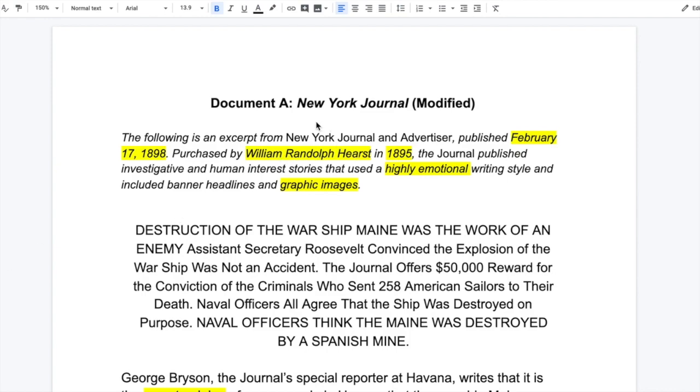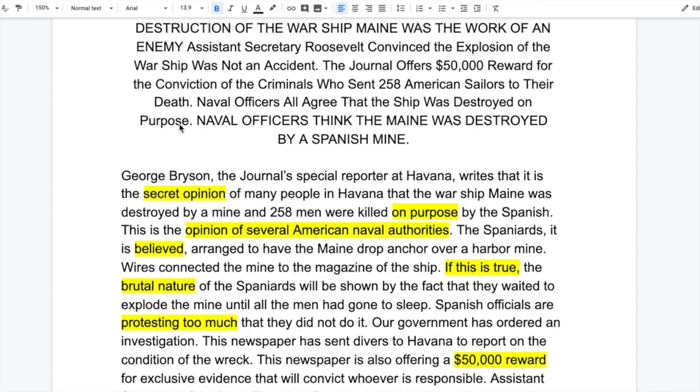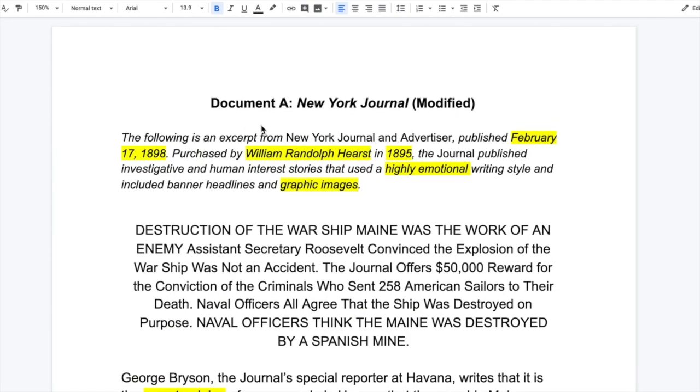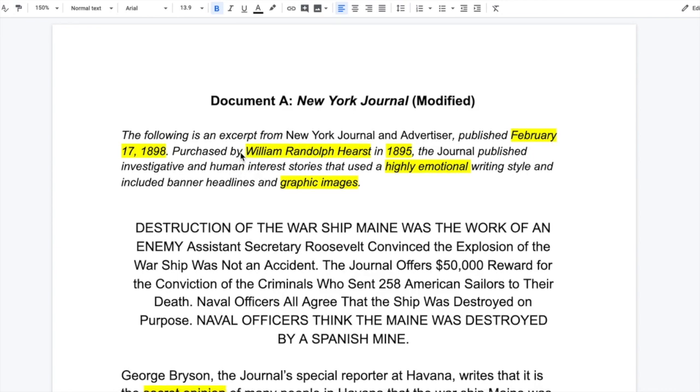Document A is from the New York Journal. Now, before you read any historical text, and this is going to be really important, this is probably going to show up on some quizzes, so I want you guys to pay attention. Before you read any historical text, I always want you to read the abstract and the source, okay? So in this case, the abstract is at the top of the page, and here's what it says.